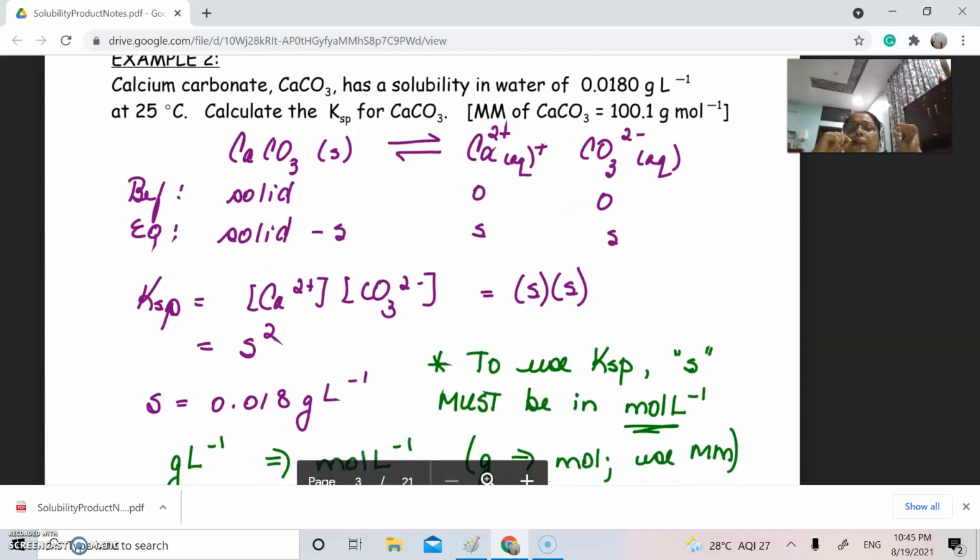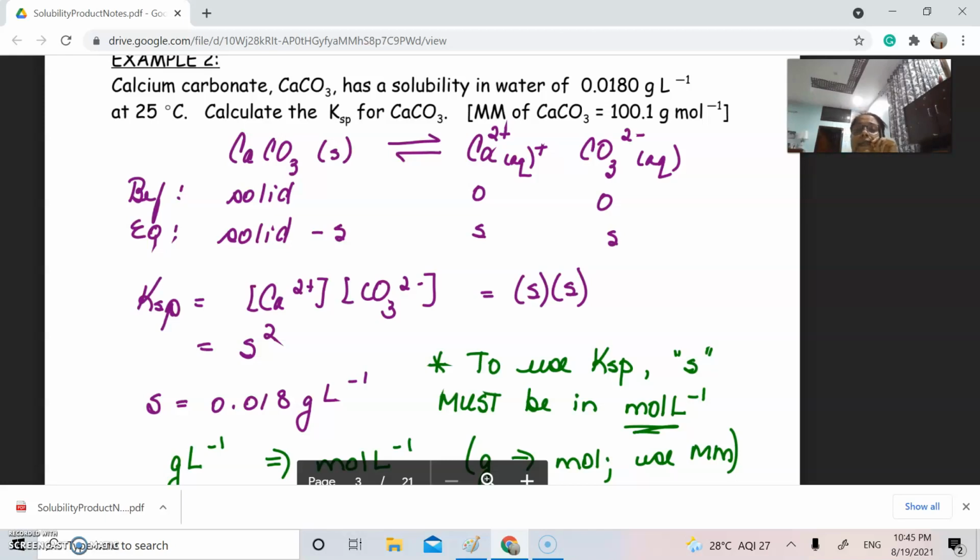Calcium carbonate has a solubility in water. It is given there. Calculate KSP for calcium carbonate, where the molecular mass of calcium carbonate is 100. Now you see, calcium carbonate, when it breaks down, gives a positive calcium ion as well as a negative carbonate ion. Initially the solid calcium carbonate was present and the concentrations of calcium ion and carbonate ion were 0.